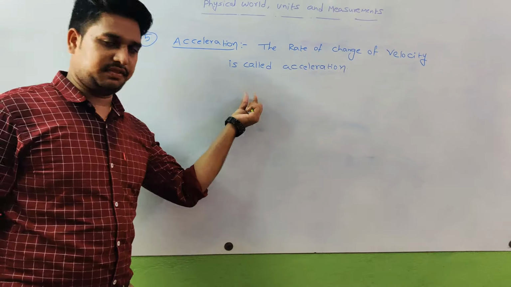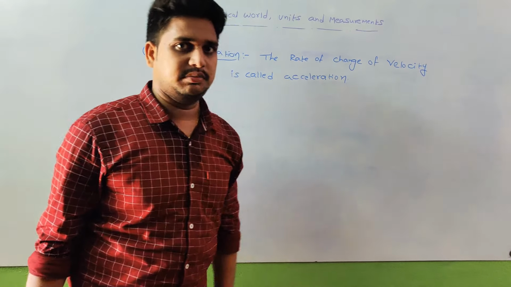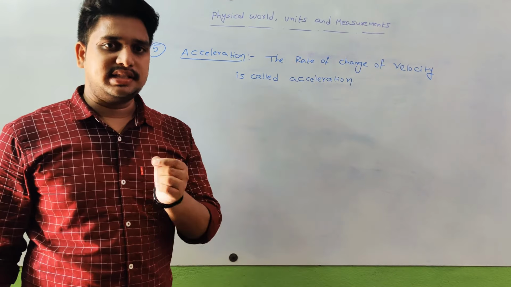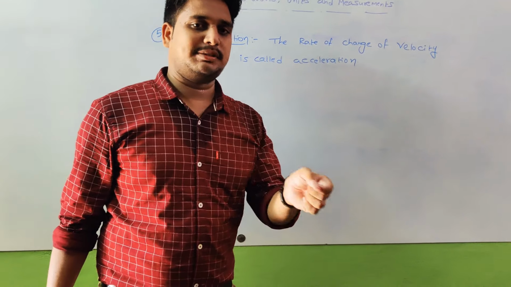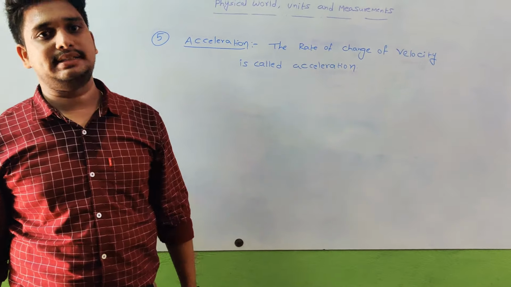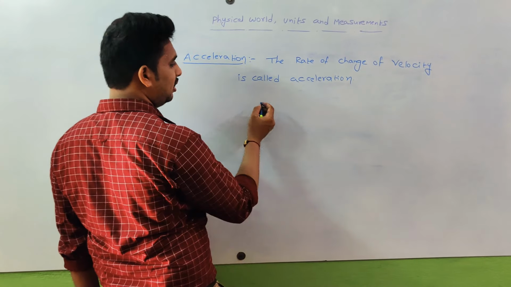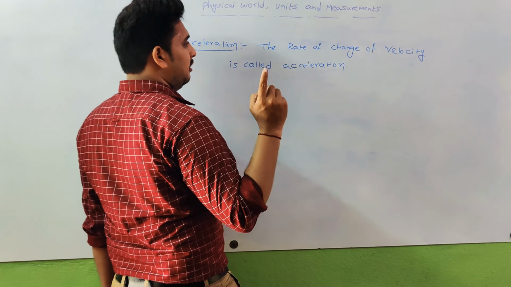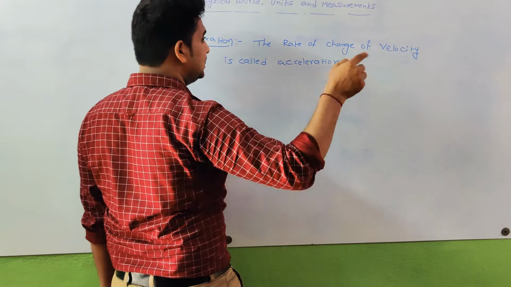So observe the definition carefully: the rate of change of velocity. I already told you, rate means changes with respect to time. For velocity, rate of change of displacement, we write velocity equals displacement by time.